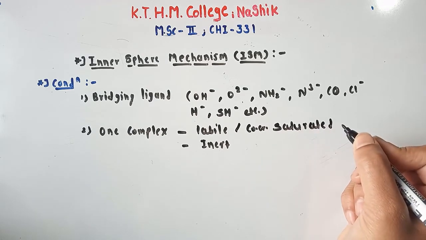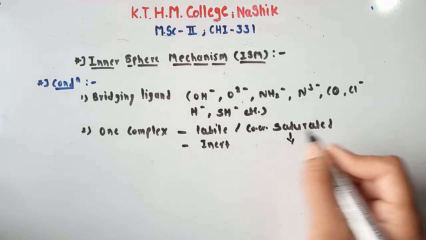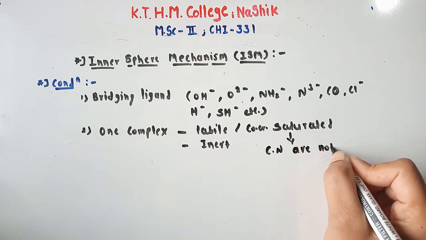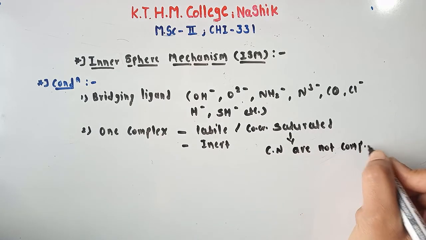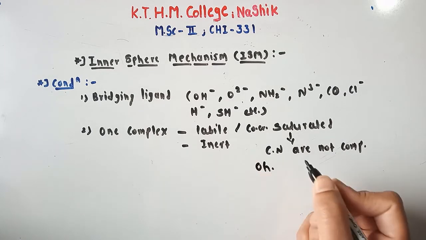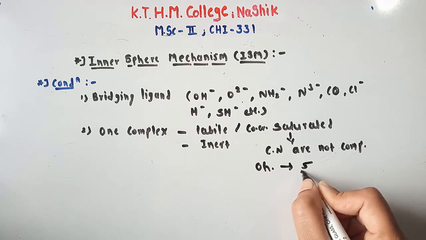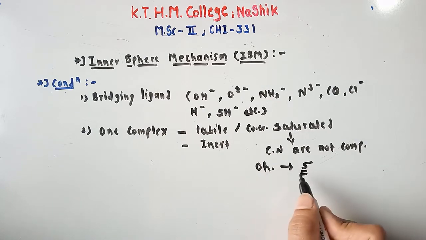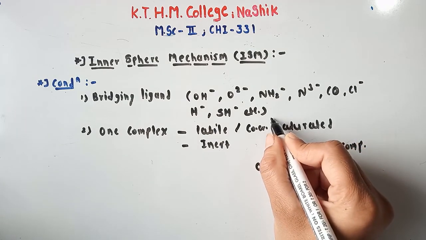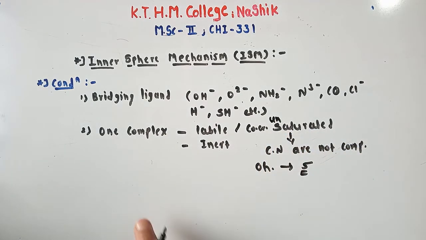What is meant by coordinatively unsaturated? That is, the coordination number is not complete. It is not complete means if octahedral geometry is there, then the coordination number is 5. This complex is coordinatively unsaturated. Okay, sorry, coordinatively unsaturated, not saturated. This is the second condition.